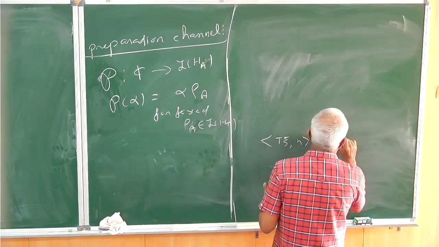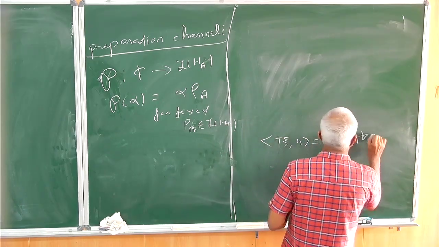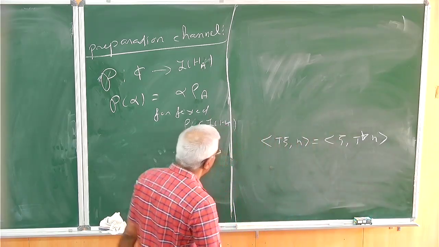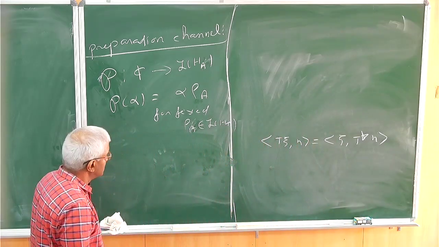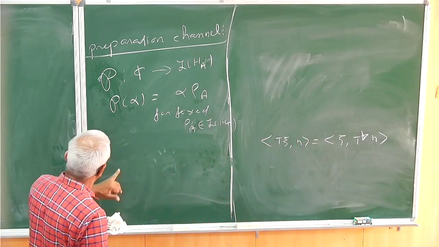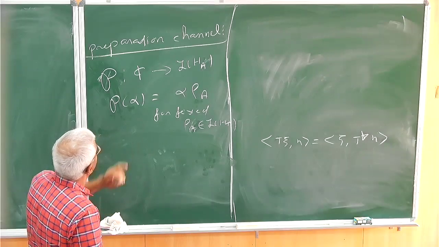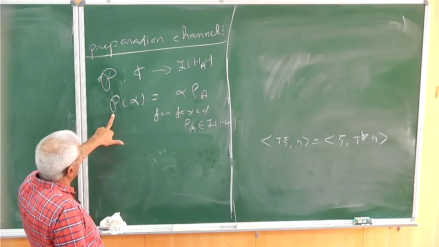This is the map P star. That's what I want to use. I want to show that this map is just the star of this.